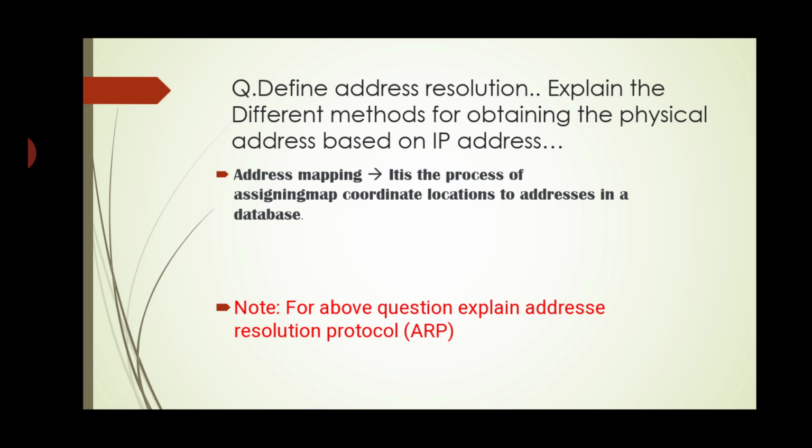So if you get a question like that, for this question you have to write the answer as I already explained, that is the ARP solution. Now this protocol is the Address Resolution Protocol. For this also you have to explain the same thing. Just the definition of address resolution you have to define extra.